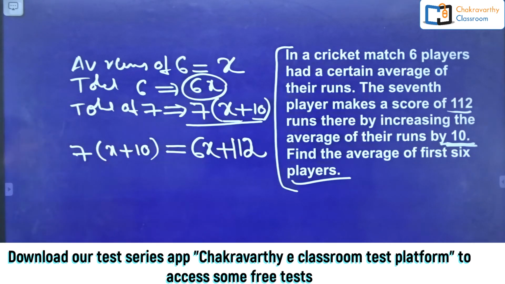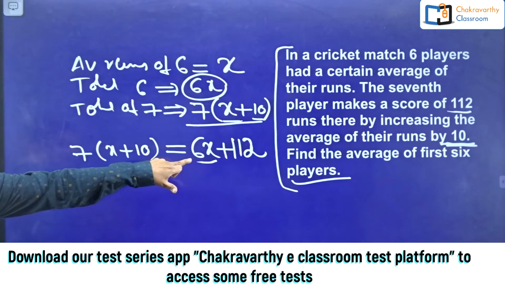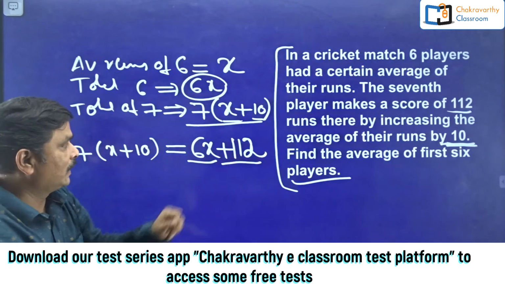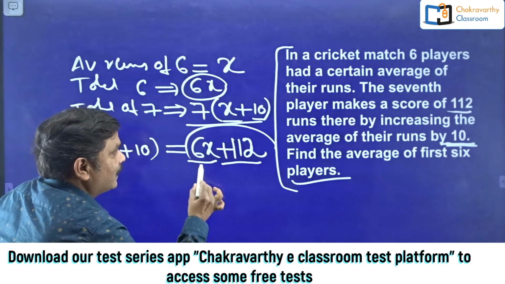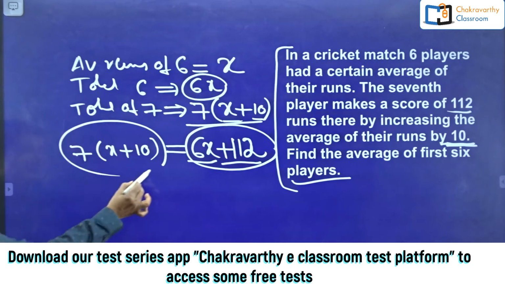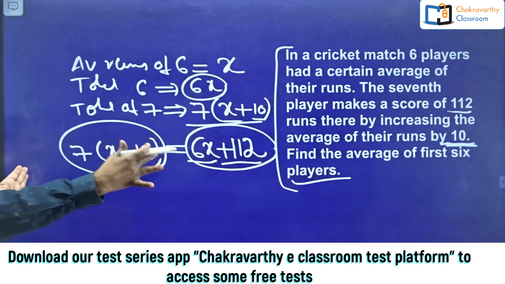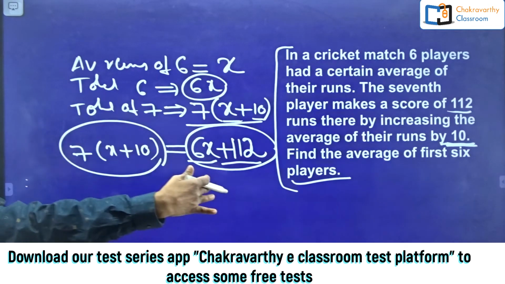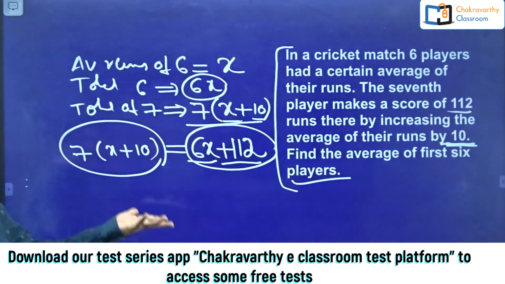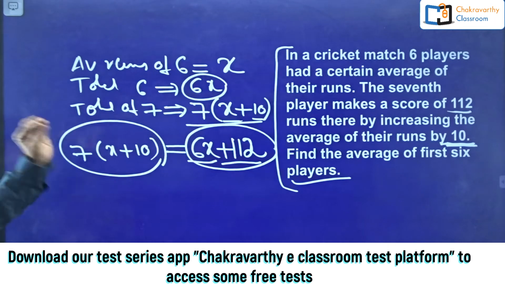So this is the total of 6 persons plus the 7th person's runs, equal to the total runs of 7 persons. Now it is equalized, it is balanced. Left hand side equal to right hand side. This is basic algebra.